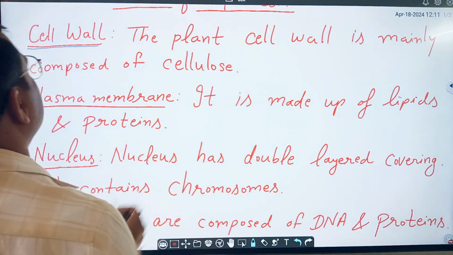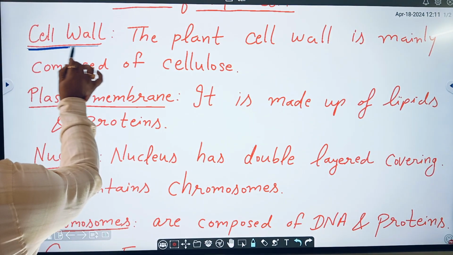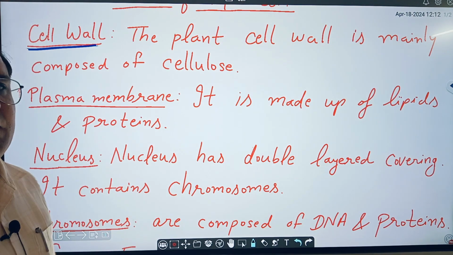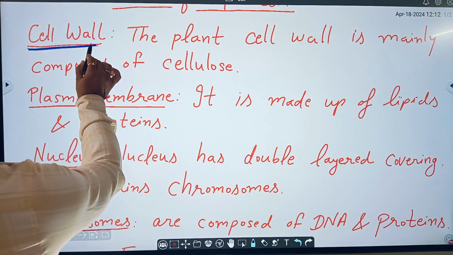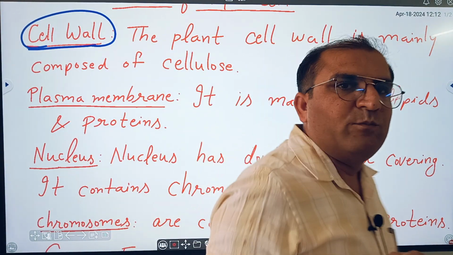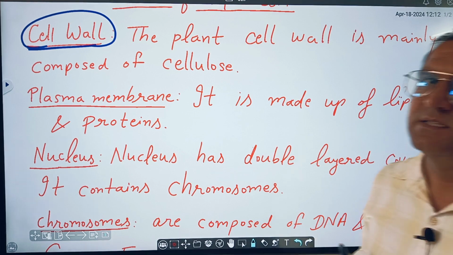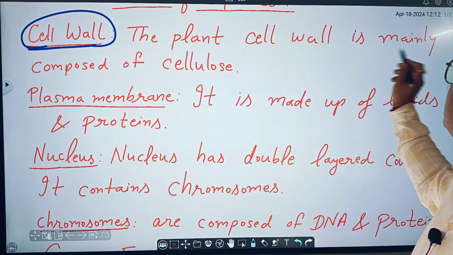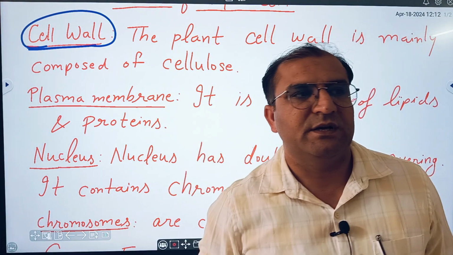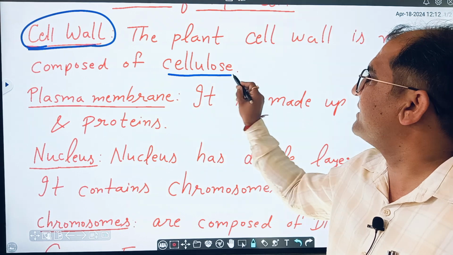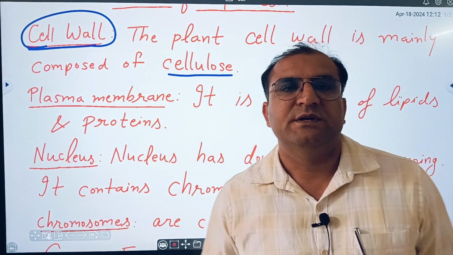The major difference between plant cell and animal cell is the cell wall. Means cell wall is present only in plant cells but absent in animal cells. Then the plant cell wall is mainly composed of cellulose. It is a very important point. It is composed of cellulose.